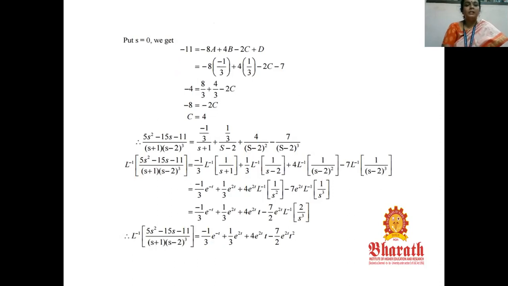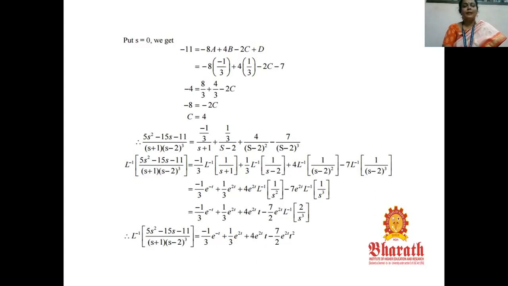Similarly, if you put s equal to 0 in that equation, minus 11 is equal to minus 8a plus 4b minus 2c plus d. So in the place of a, we have to replace b and d, so we can get the c value easily. After simplification, we got c equal to 4. So all the constant values we have to substitute in the equation. So it becomes minus 1 by 3 by (s plus 1) plus 1 by 3 by (s minus 2) plus 4 by (s minus 2) the whole square minus 7 by (s minus 2) the whole cube.